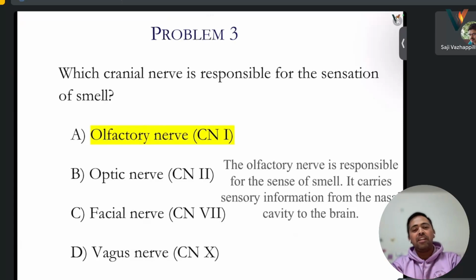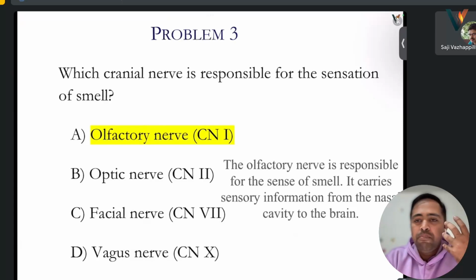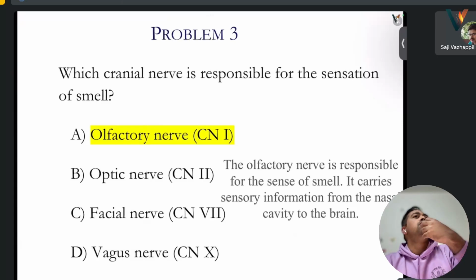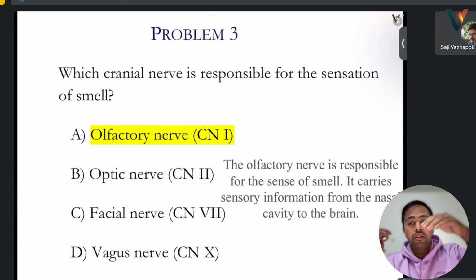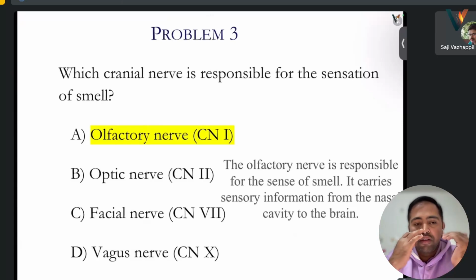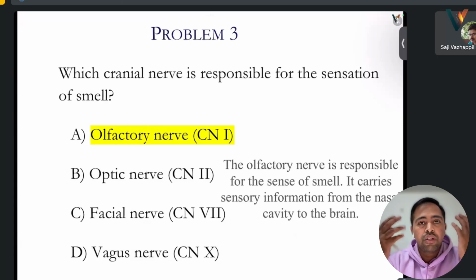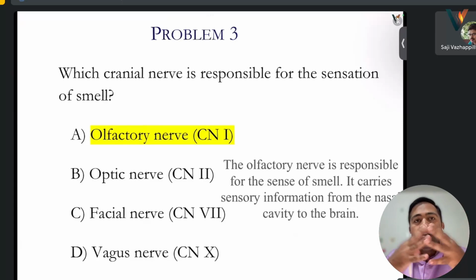The olfactory nerve is the only part of the brain, it is said, that is quite exposed to the outer environment. If you look at your nose, you will be able to observe the last part of the olfactory nerves, available at the upper part of the nose. It is the only very open part that directly connects with the outer environment.